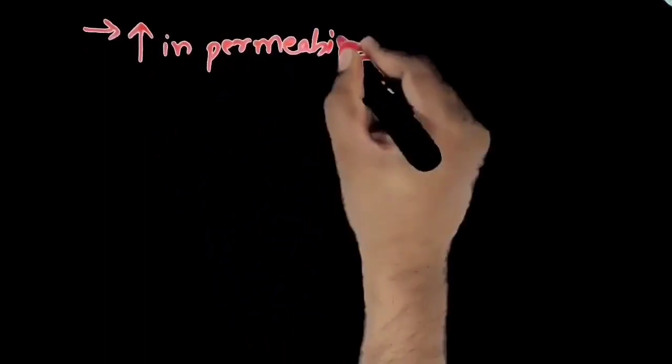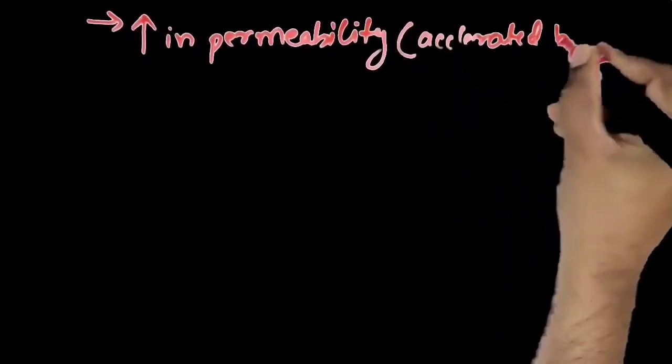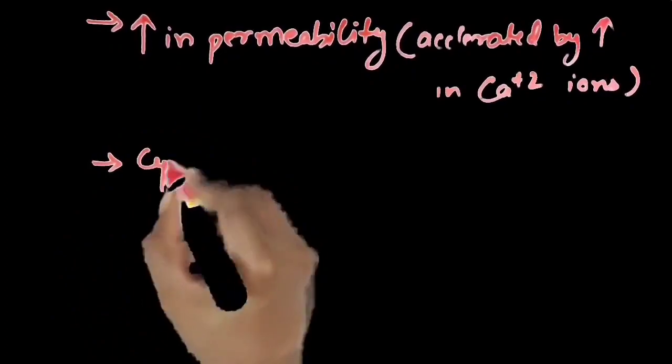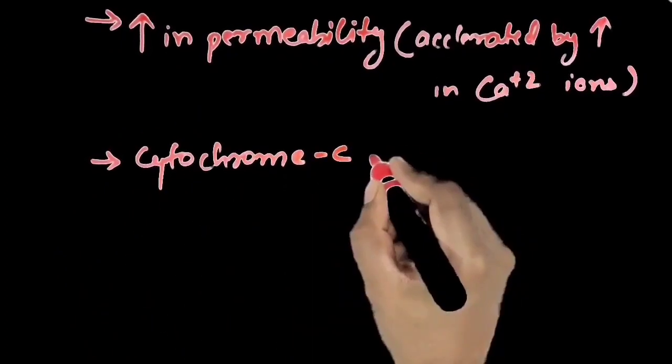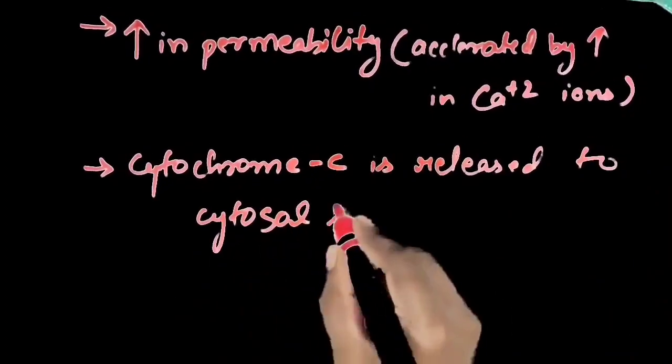It causes an increase in permeability of the outer mitochondrial membrane, which is further accelerated by an increase in calcium ions. Through these pores, cytochrome C is released into the cytosol from the mitochondria.